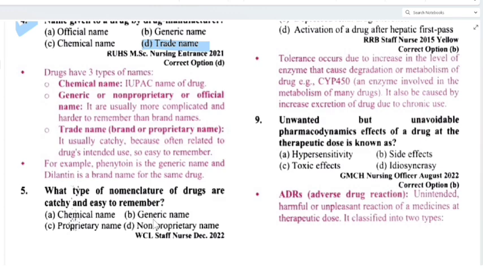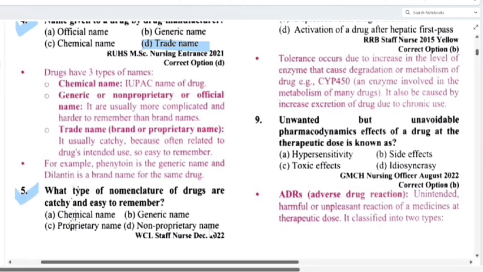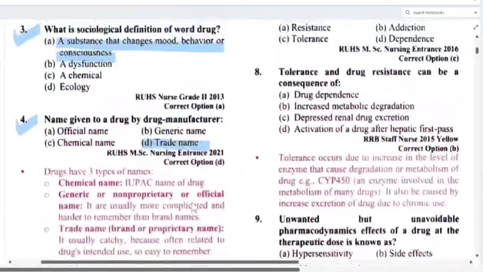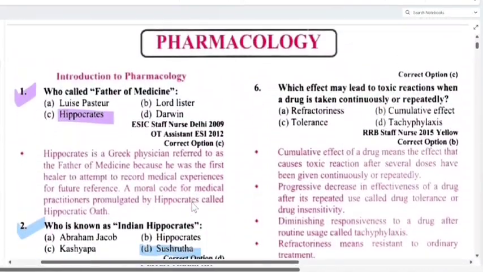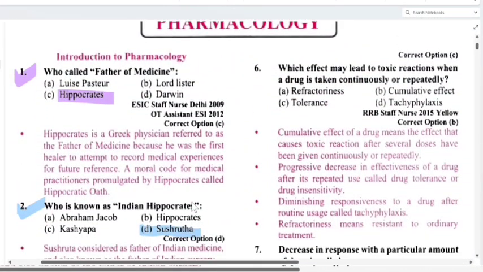So like that. What type of nomenclature of drugs is catchy and easy to remember? Option A, chemical name, generic name, proprietary name or non-proprietary. That is option C. Right? Option C, that was proprietary name.